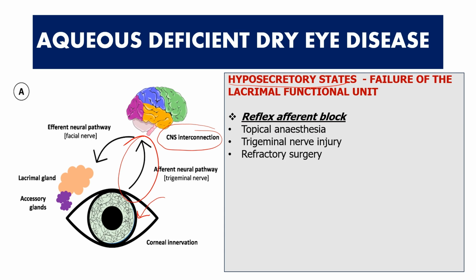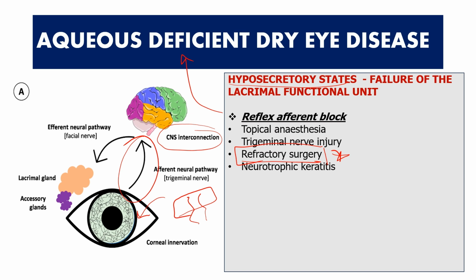Similarly, in many patients, there can be injury to the trigeminal nerve, and that can also cause aqueous deficient dry eye disease. In many refractive surgeries like LASIK and also in PRK, the nerves which are present in the subbasal plexus, epithelial plexus can get damaged. Obviously, because we are dealing with the epithelium, and we know that a lot of nerve endings are present in the epithelium. So when you remove that part of the epithelium, or when you create the flap, there are a lot of chances that these nerves might get damaged, and therefore you are damaging the afferent part of the reflex, and therefore refractive surgery can also lead to development of aqueous deficient dry eye disease.